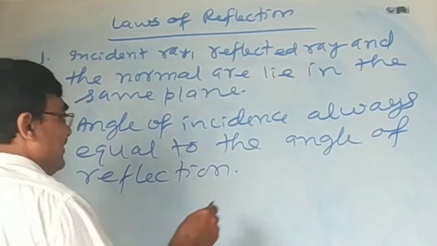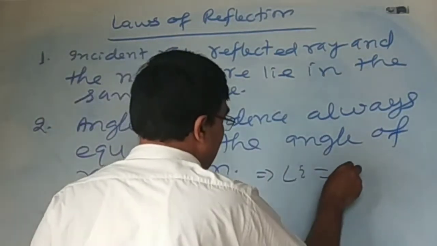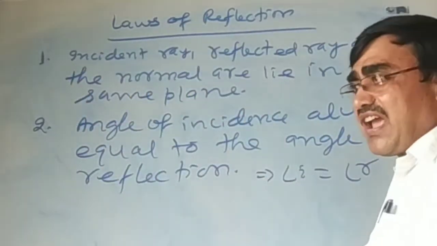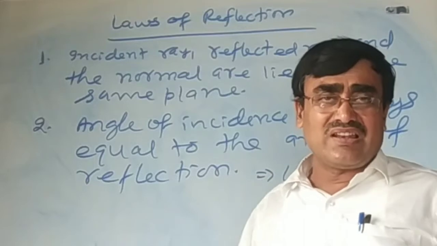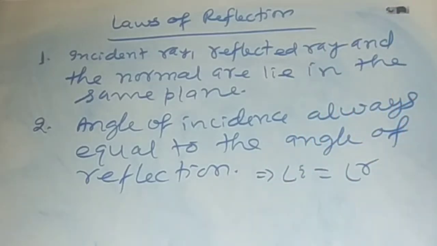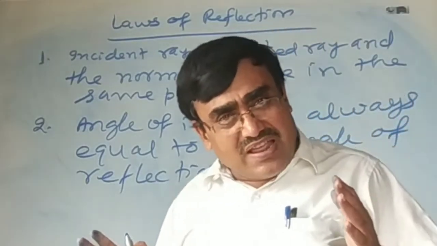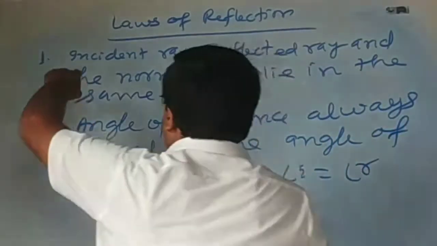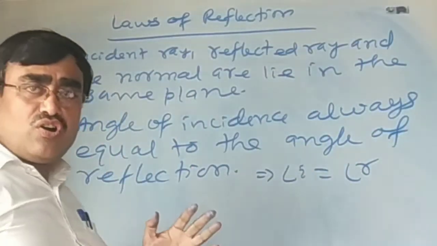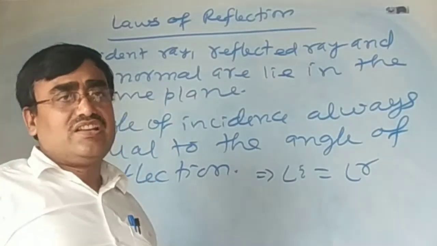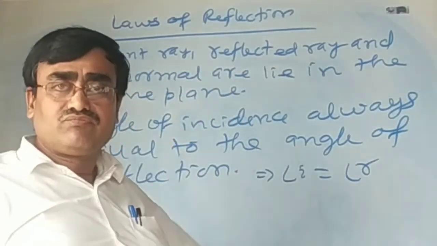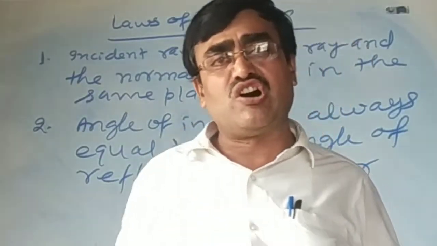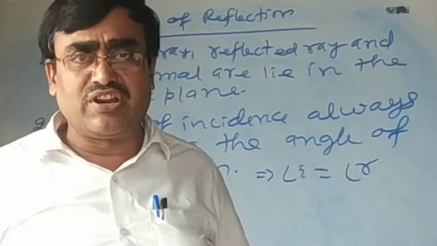That implies angle I is equal to angle R. Angle I is the angle between the incident ray and the normal, while angle R is the angle between the reflected ray and the normal. These are the two laws of reflection. These laws were experimentally verified by Newton on the basis of his corpuscular theory.